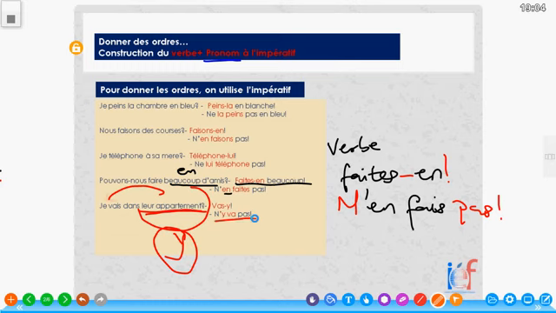So these are ways to give instructions using the imperative and a pronoun. You can also replace nouns with pronouns, and then you can use imperative with them so that you can give instructions. So with this, you'll be able to communicate and give instructions using pronouns and imperative.